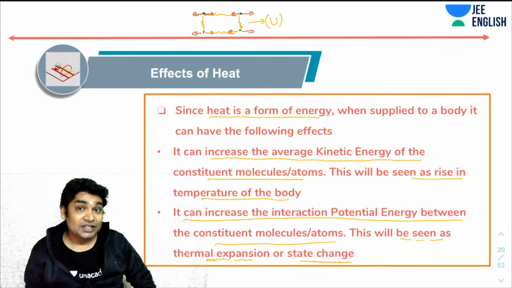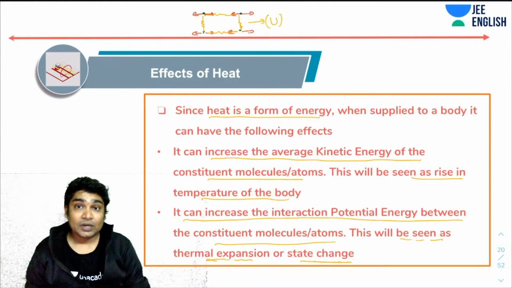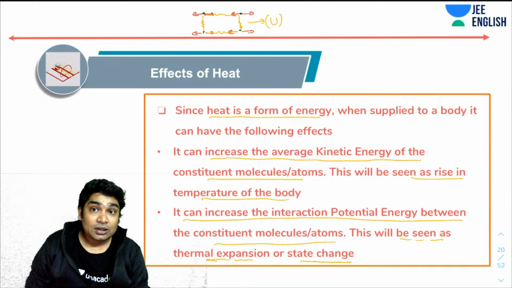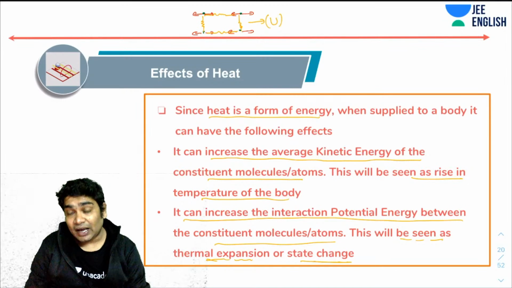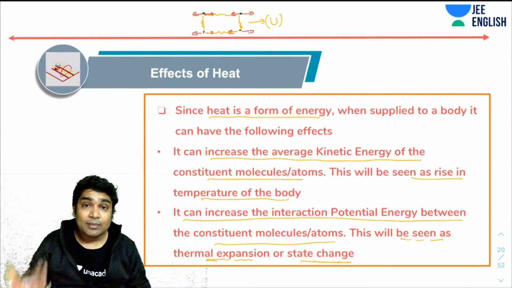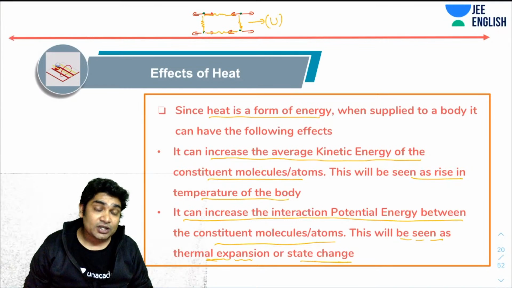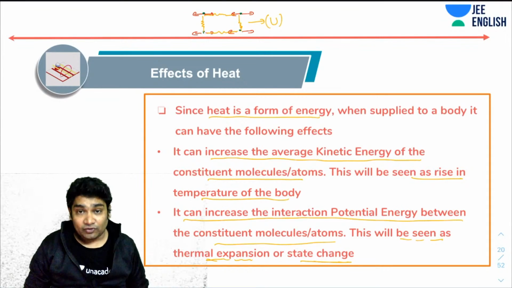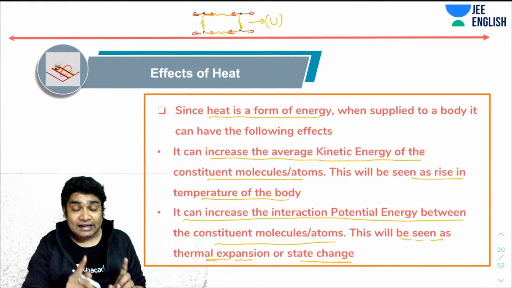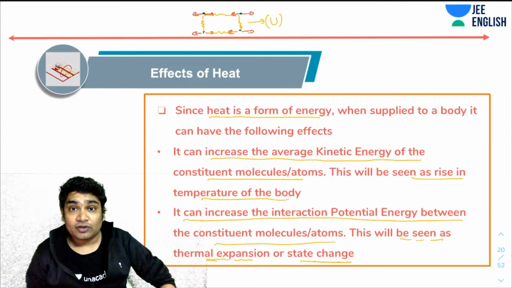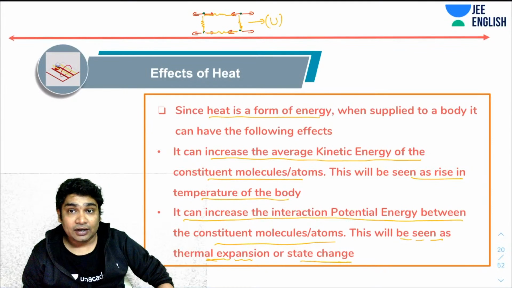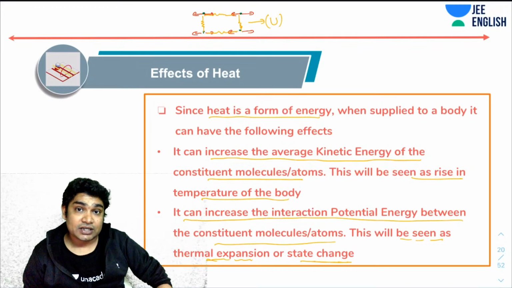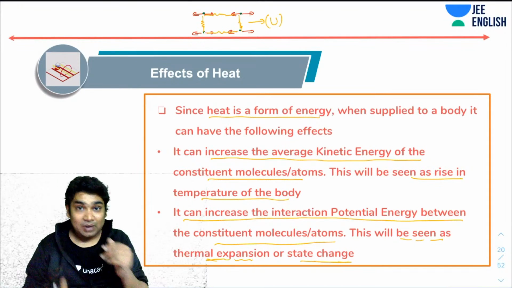In state change, when you supply heat, water at 100 degrees converts to steam at 100 degrees. The temperature is not changing, which means the average kinetic energy of boiling water is exactly the same as that of steam molecules at 100 degrees Celsius. Only the potential energy has changed. The interaction between them has reduced.